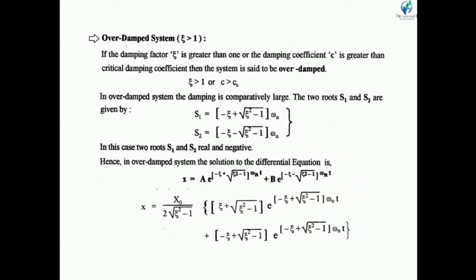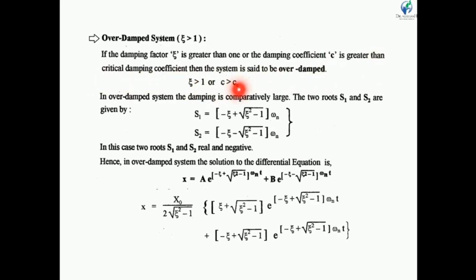Now let us consider that there are three types of damping system depending on zeta. The first one is the over damped system. In a simple way, when zeta is greater than 1, our system is called an over damped system. If the damping factor zeta is greater than 1, or the damping coefficient c is greater than cc, the critical damping coefficient, then the system is said to be over damped.